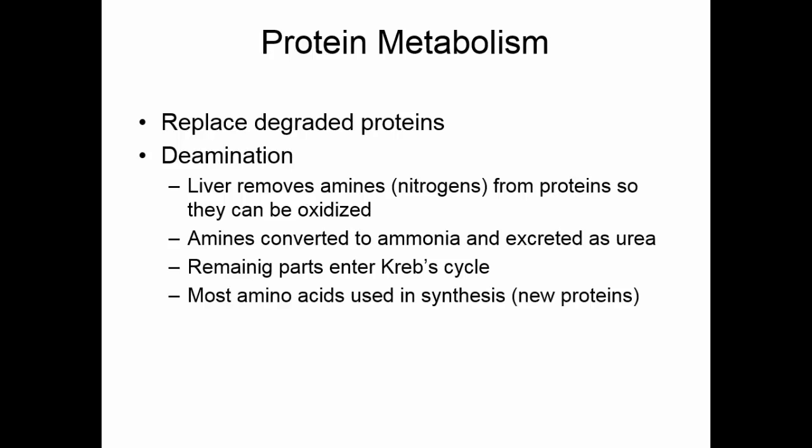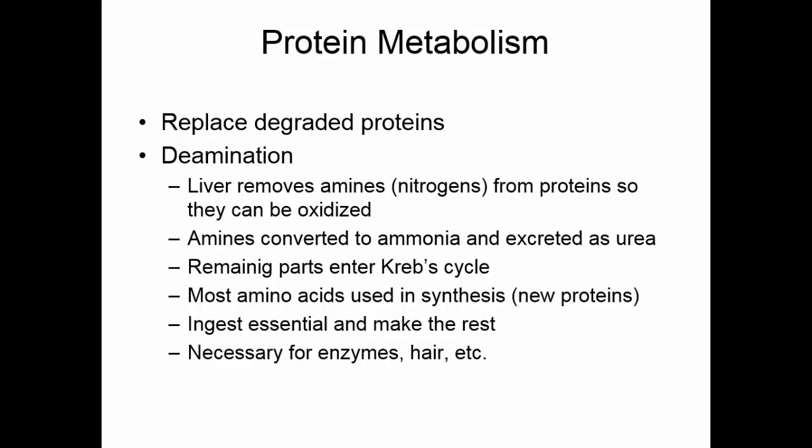Most amino acids are really used to synthesize new proteins. We don't really want to use them as a source of energy. We have to ingest 8 amino acids already formed. These are our essential amino acids. The others we can make if we have carbon, hydrogen, oxygen, and nitrogen, and enough energy to make them. We need proteins for enzymes, antibodies, and structures like hair and nails.